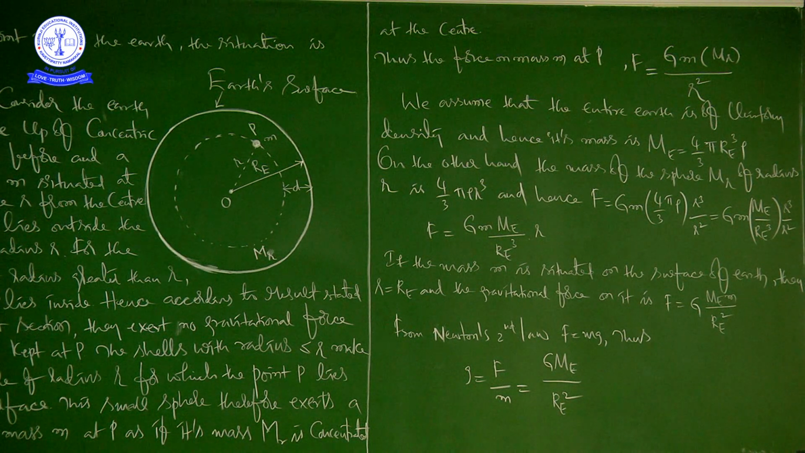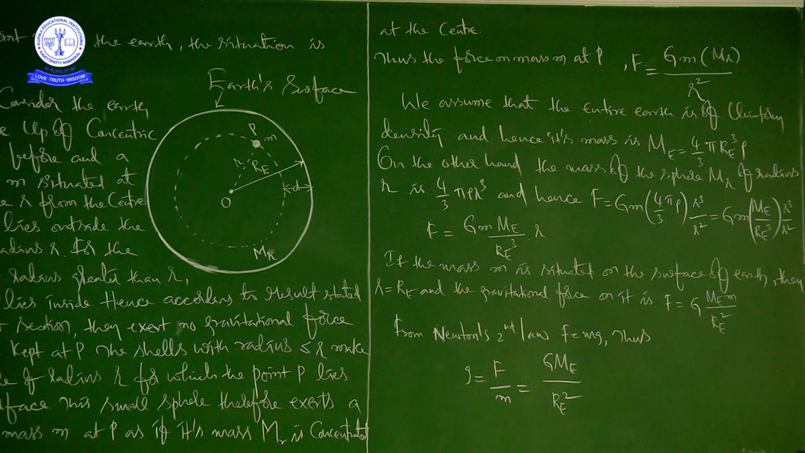Now, from Newton's second law of motion, which you know very well, F is equal to mg. From this I can write g is equal to F by m. When I write g is equal to F by m, that is equal to G into Me by Re square, because m will get cancelled. So small g is equal to capital G into capital Me by Re square. This is the expression for acceleration due to gravity of earth.